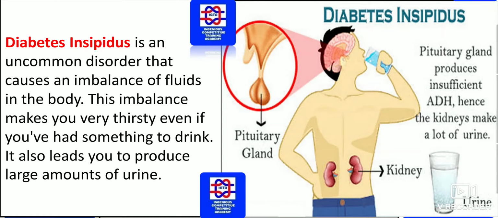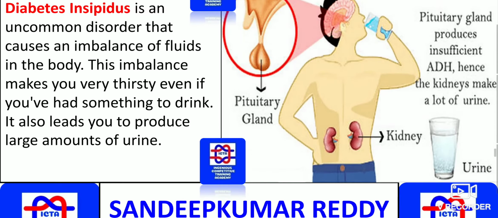Diabetes insipidus is an uncommon disorder that causes an imbalance of fluids in the body. This imbalance makes you very thirsty even if you have had something to drink. It also leads you to produce large amounts of urine.